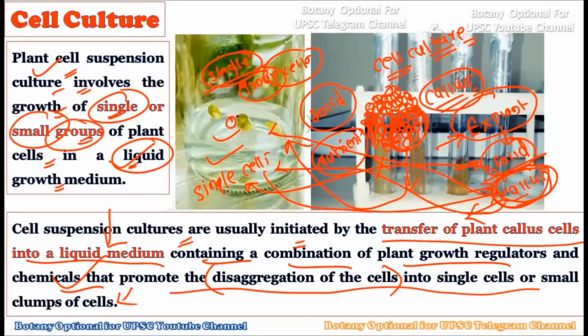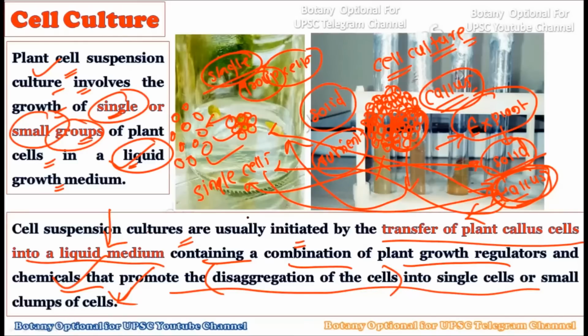Okay, when we transfer the undifferentiated callus cells into the liquid medium, the very first priority is to separate these cells from one another, and various types of chemicals are used to separate these clumps of cells from one another. These chemicals are already present in the liquid medium. Okay, so this is how it starts.